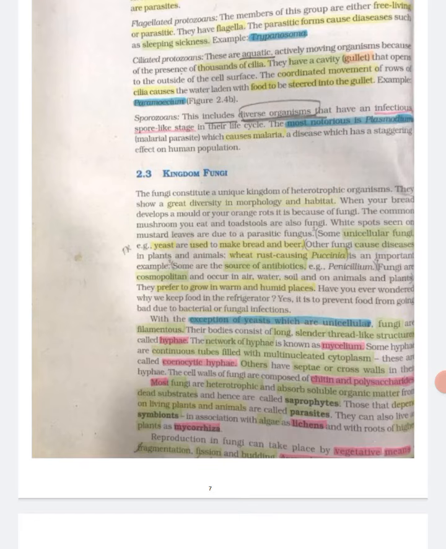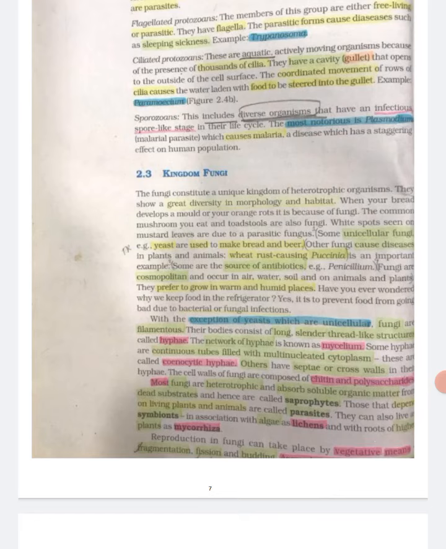2.3 Kingdom Fungi. The fungi constitute a unique kingdom of heterotrophic organisms. They show a great diversity in morphology and habitat. You must have seen fungi on moist bread and rotten fruits. The common mushroom you eat and toadstools are also fungi. White spots seen on mustard leaves are due to a parasitic fungus. Some unicellular fungi, example yeast, are used to make bread and beer. Other fungi cause diseases in plants and animals. Wheat rust causing Puccinia is an important example. Some are the source of antibiotics, example Penicillium.